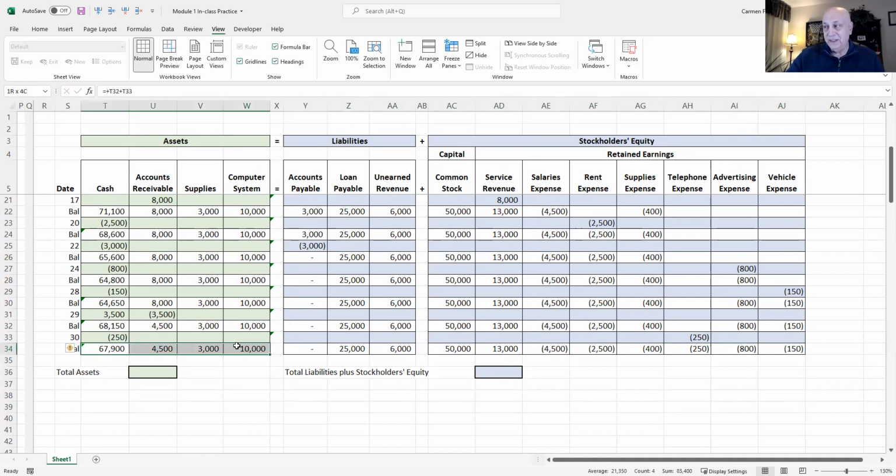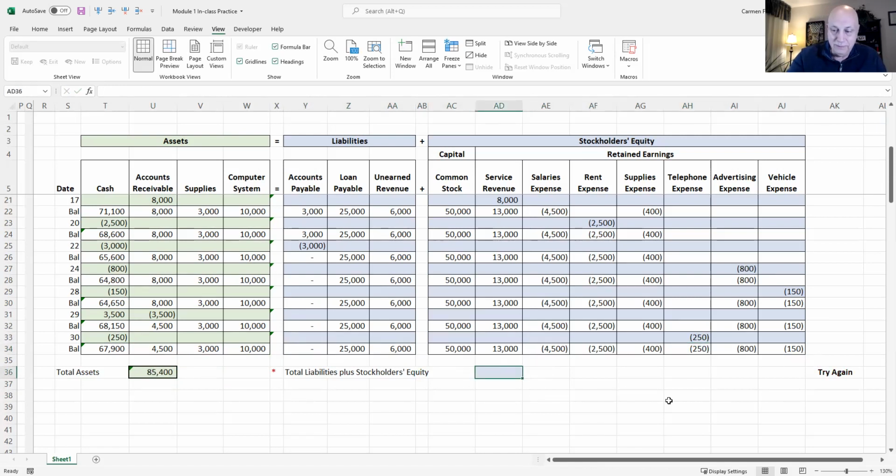So our total assets, if we hover over these four totals, we get $85,400. We can either type that in or we can just add them all up in this cell here. Total liabilities and stockholders' equity are 85,400.